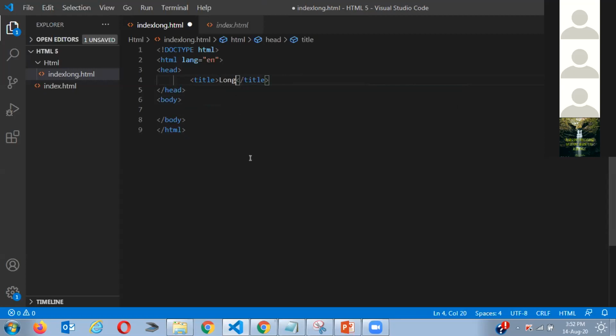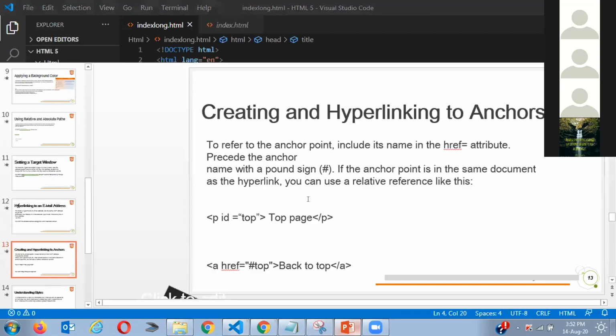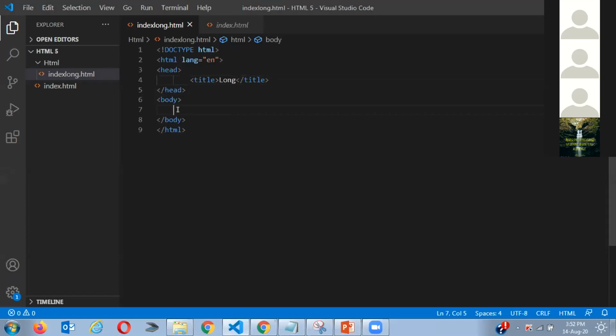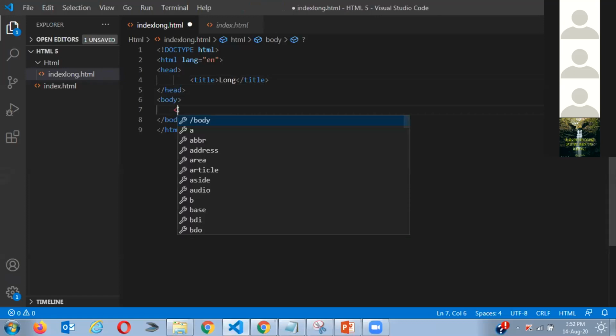So back to the topic we were learning right now. I was trying to teach you what is hyperlinking and hyperlinking to anchors. First of all, we hyperlink to email, we hyperlink to a YouTube channel, we hyperlink to other URL websites. Now I just want to hyperlink within my website, to my headers, what I wrote.